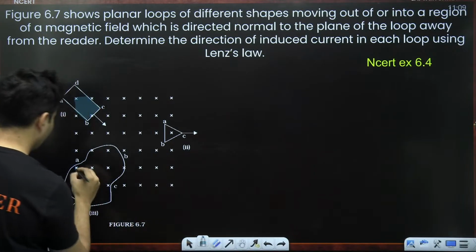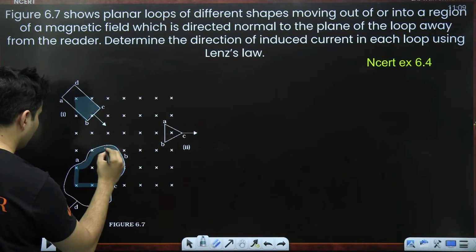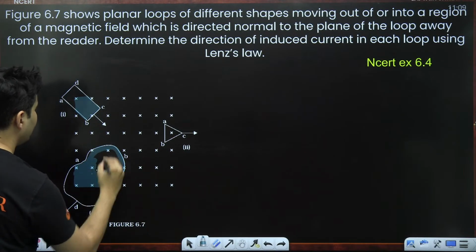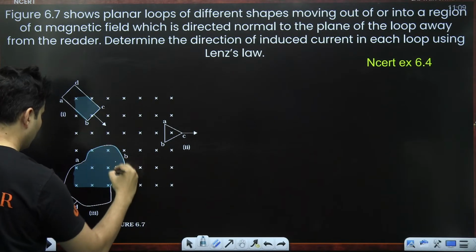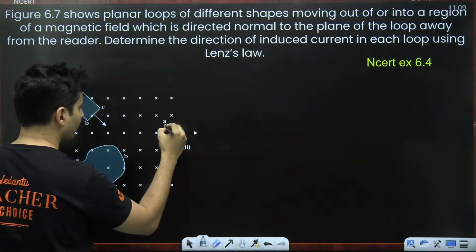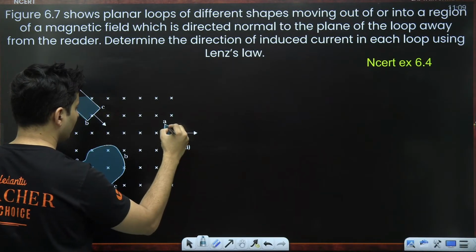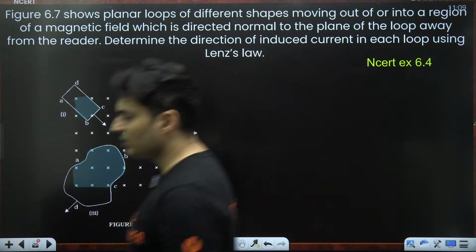Whatever region I am shading, that is where the flux is right now present. Later on, that will also change because they are going either in or out of that zone. Are you able to see the regions which I have shaded, guys?